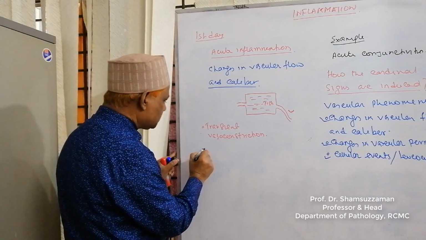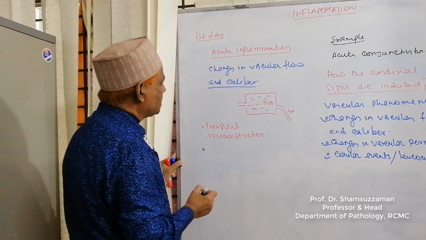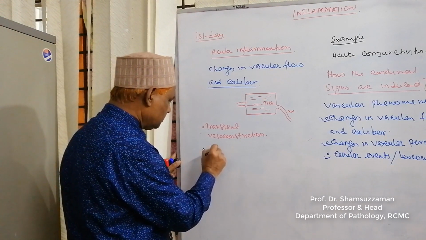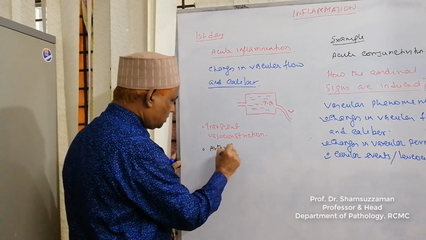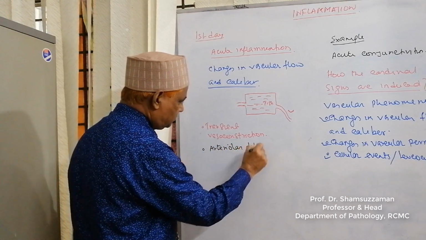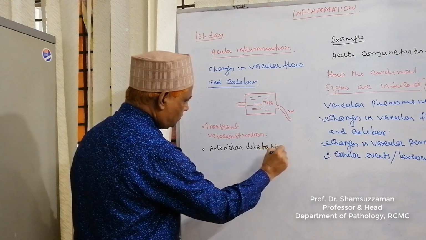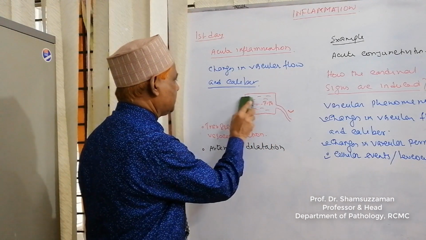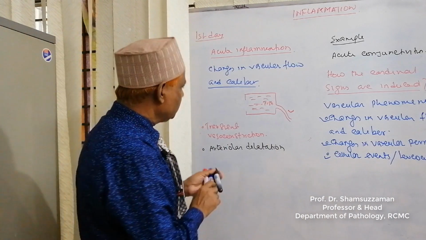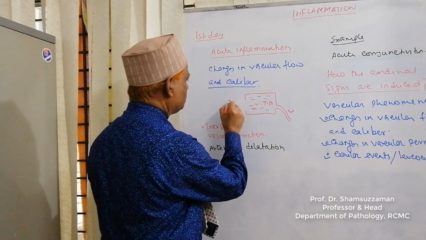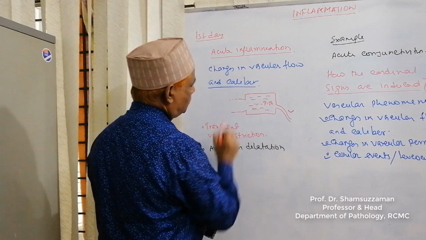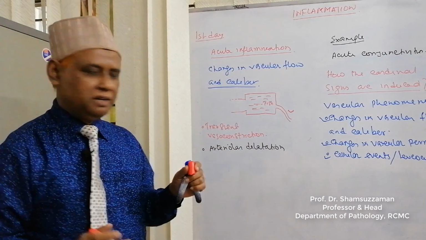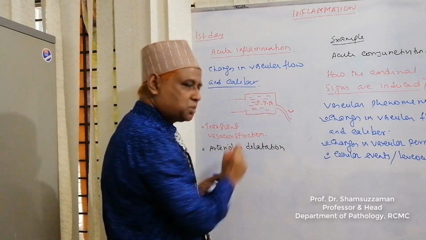The second change is arteriolar dilatation. What it means? The arteriole becomes dilated like this. If the arteriole is dilated, there is increased blood flow in the tissue.